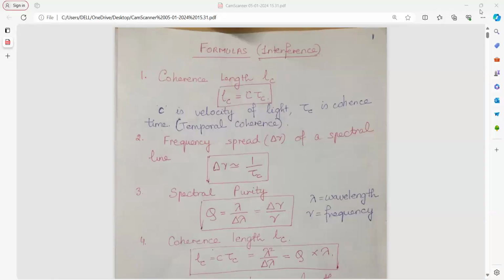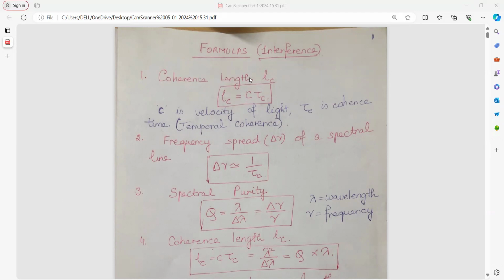Hello students, in today's lecture we will discuss the numericals on the topic interference, more generalization, reflection in thin films due to reflected and transmitted light, and a few questions on the spread of light beam. Let us begin. First, let us quickly revise the formulas.